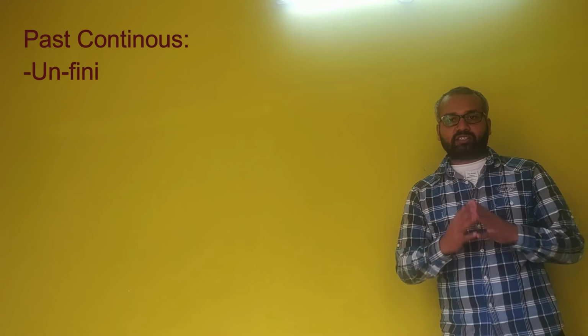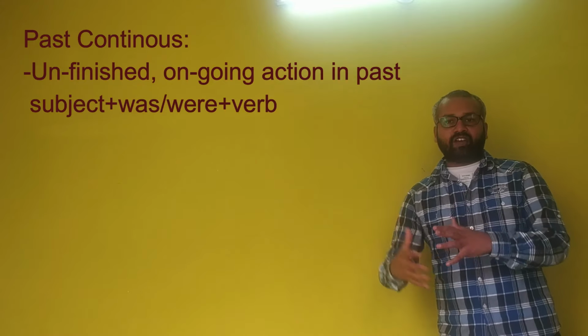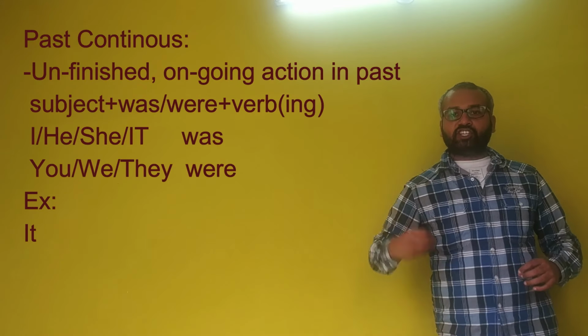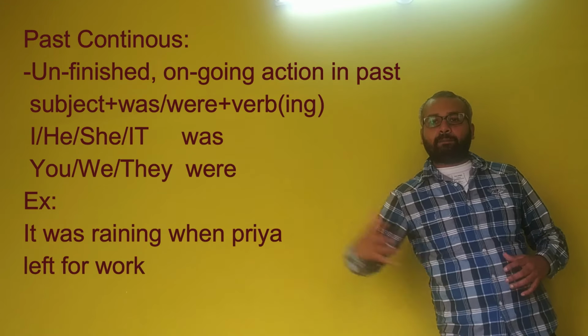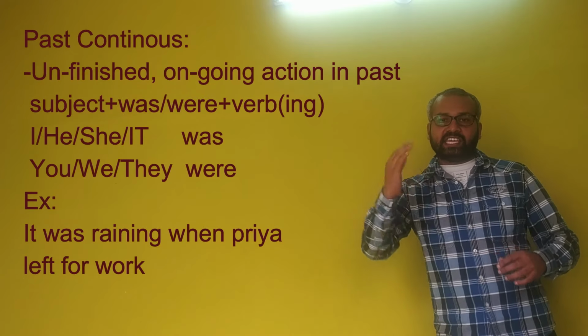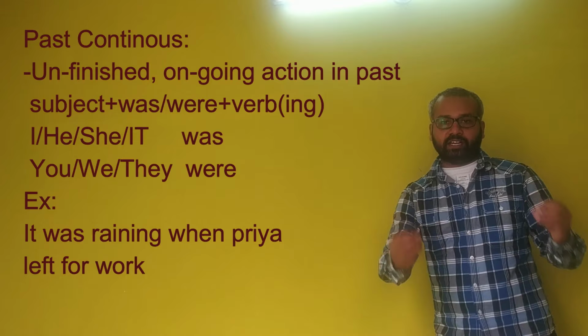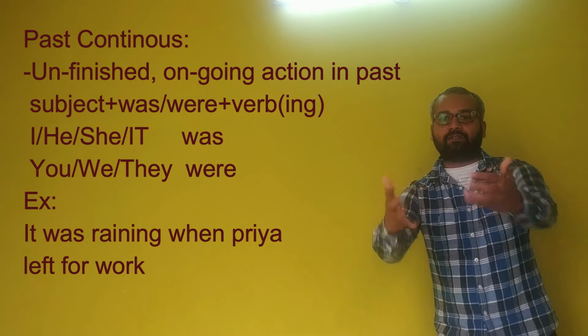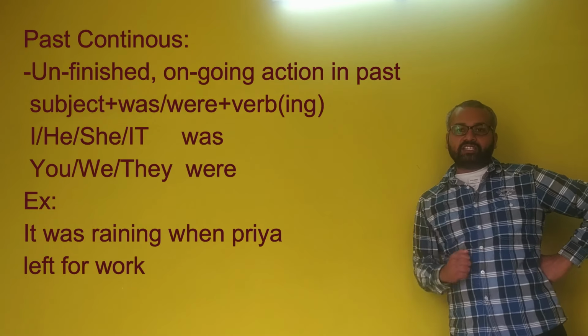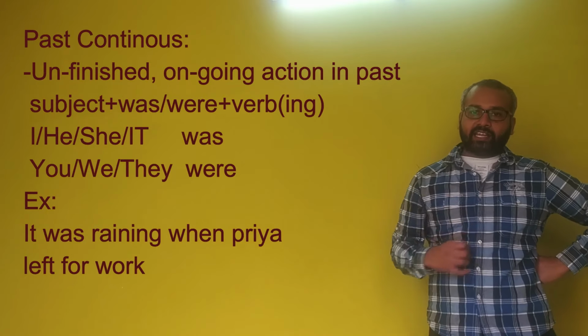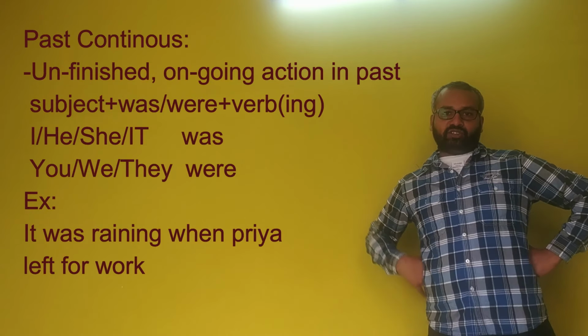And past continuous tense, which includes subject, was or were plus verb ing. Unfinished ongoing action in the past. So example, I, he, she, it was; you, we, they were. Example, it was raining when Priya left for work. Here we consider was raining as past continuous tense.